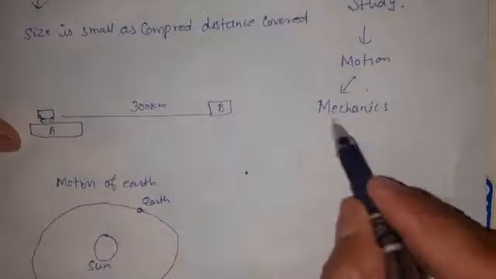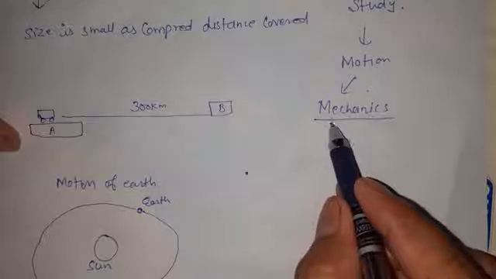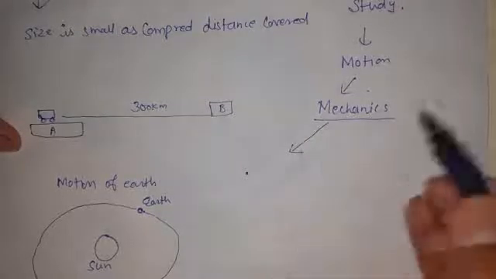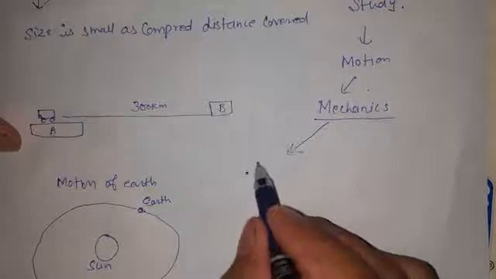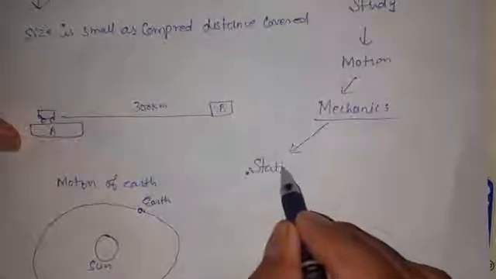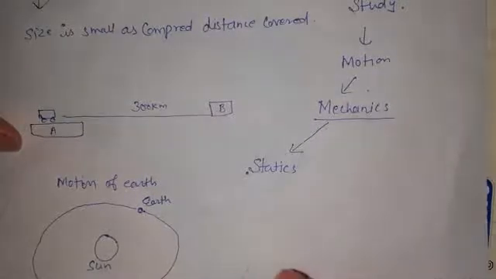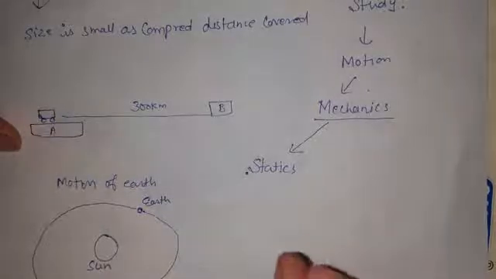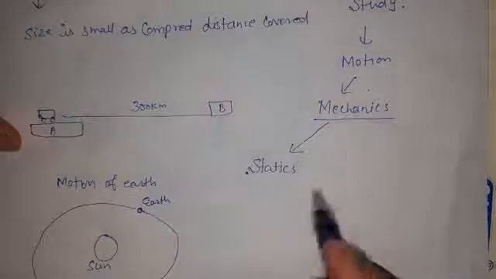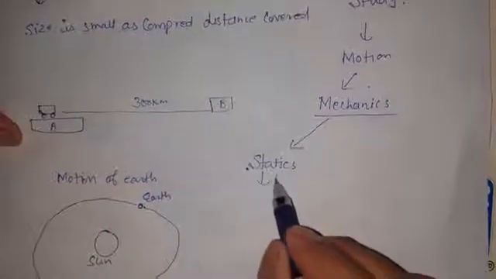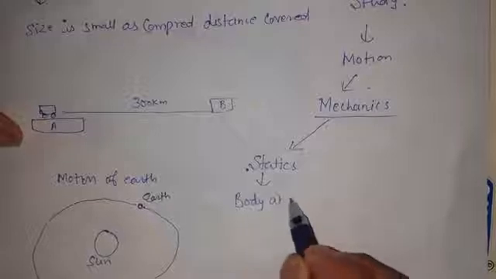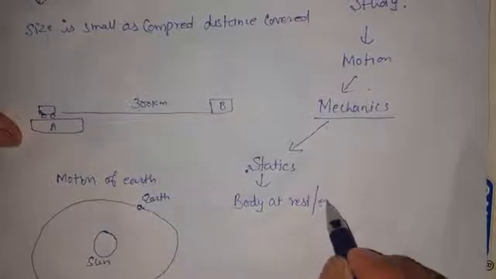In mechanics we have sub branches. In one of the branches we study the body at rest. This is statics, where the body is at rest or in equilibrium.